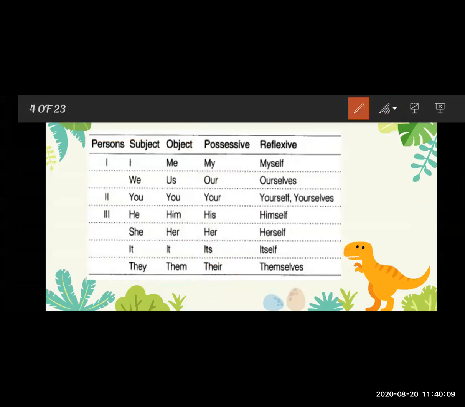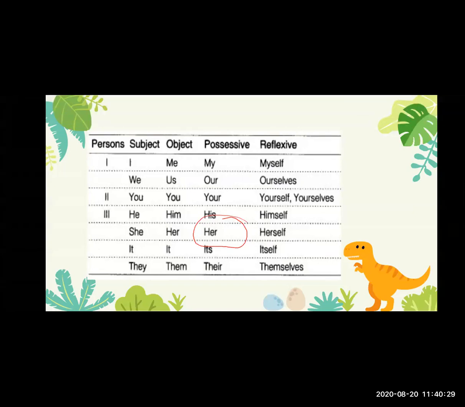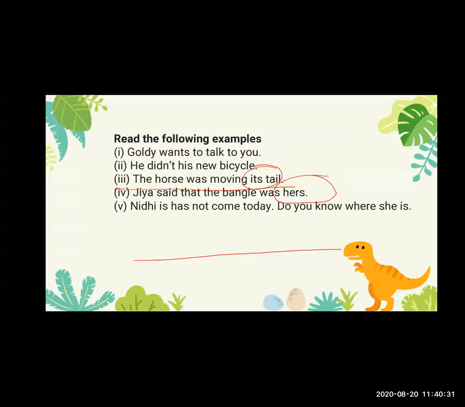See hers here, where is the hers? That is here. Hers means the possession, the ownership, that the bangle belongs only to Jia. In this sentence also the possessive pronoun is used.